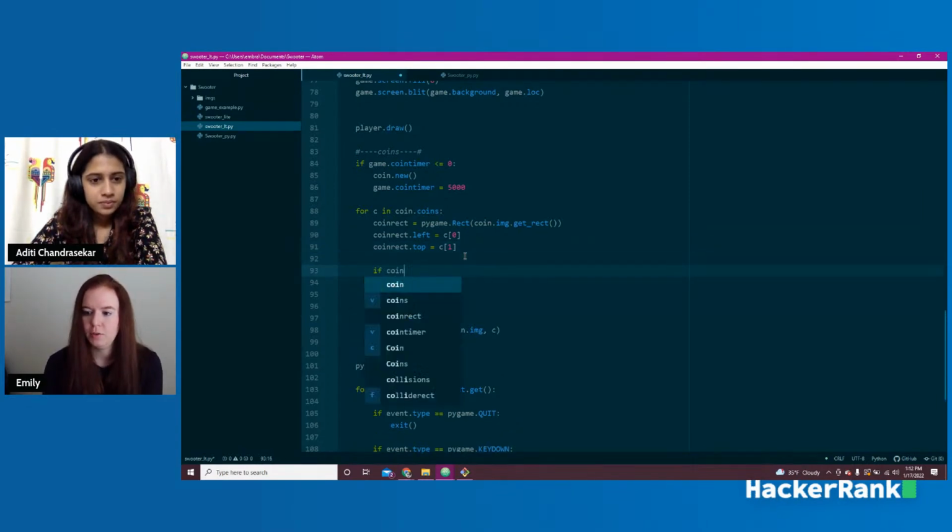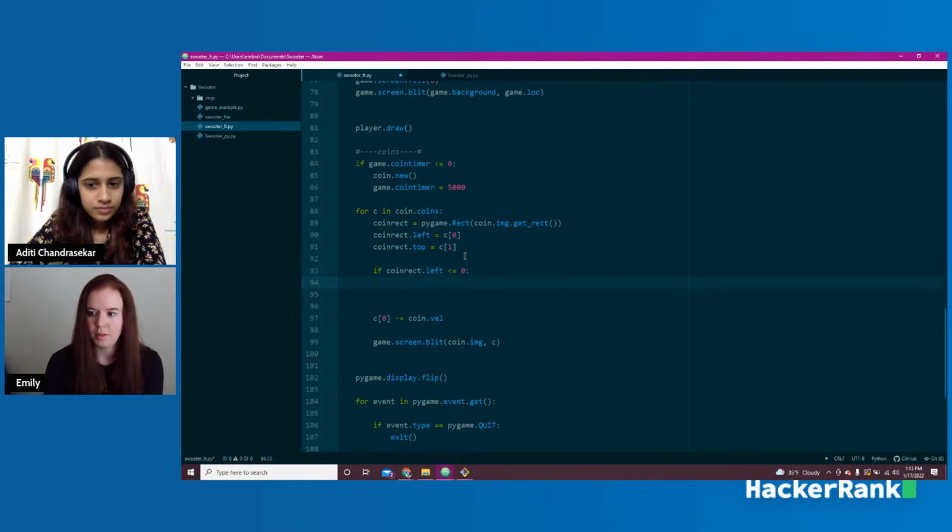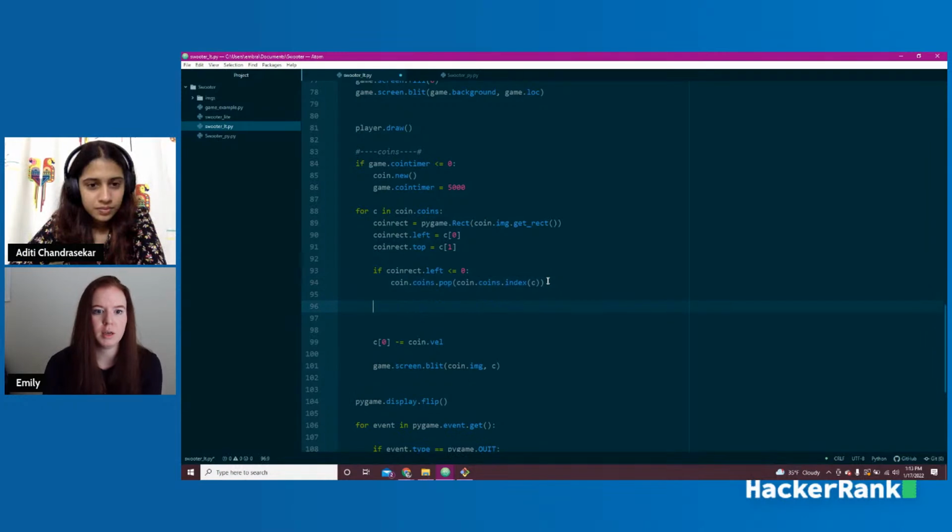So we're going to set up the first thing. We're going to say if coin rect.left is less than or equal to 0, which means this went off the screen, then we're going to pop that coin out of the list. So I'll say coin.coins.pop, this is just going to remove it, coin.coins.index(c), because c is the coin that we're on. That'll remove that coin from the list so we don't end up with a memory leak.